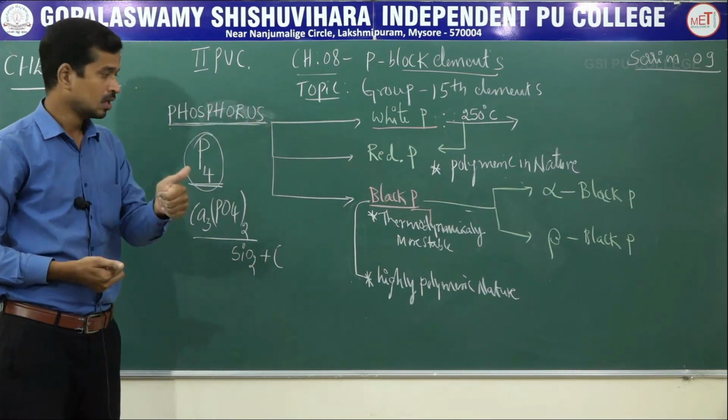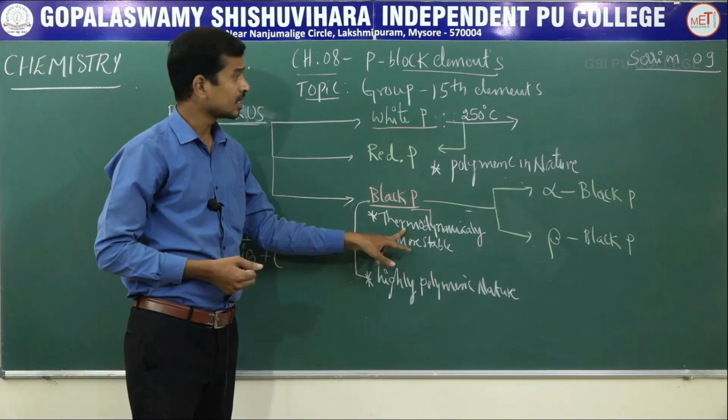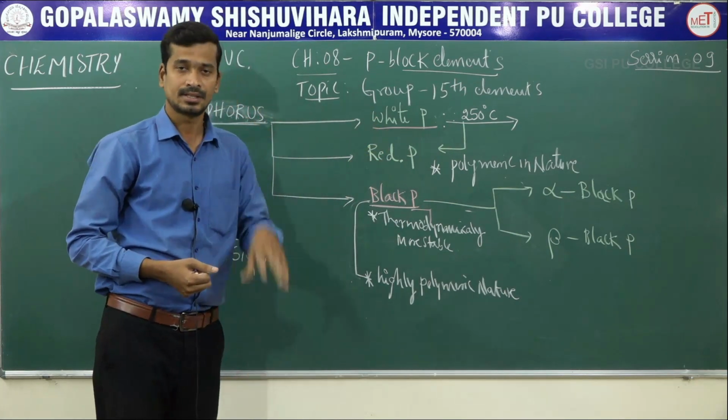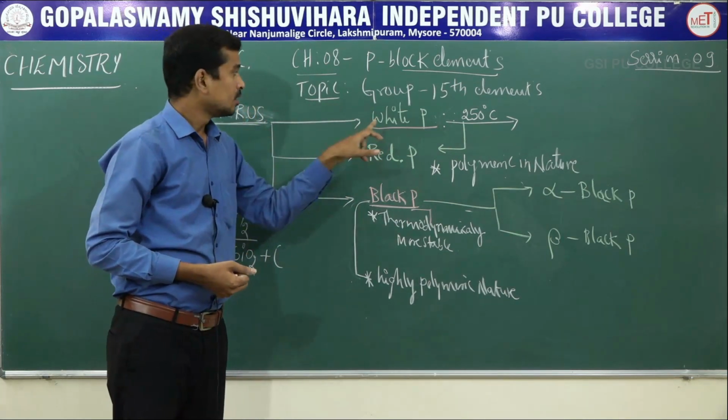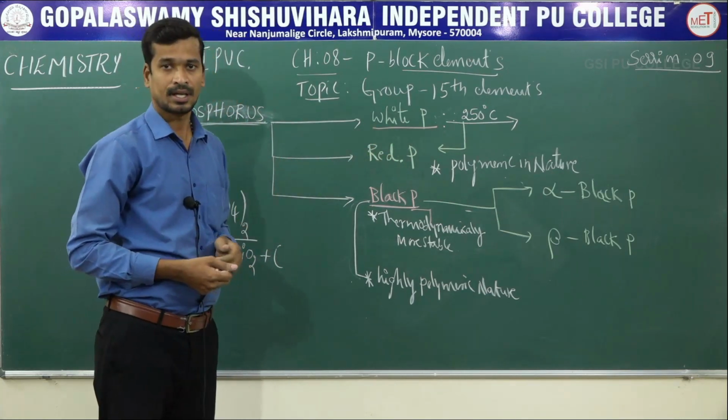Which one is the more stable allotropic form of phosphorus? Black. Which one is highly reactive? White phosphorus. It's always kept under water. What is the reason? It easily catches fire due to the angular strain of 60 degrees. It's highly reactive. Okay.